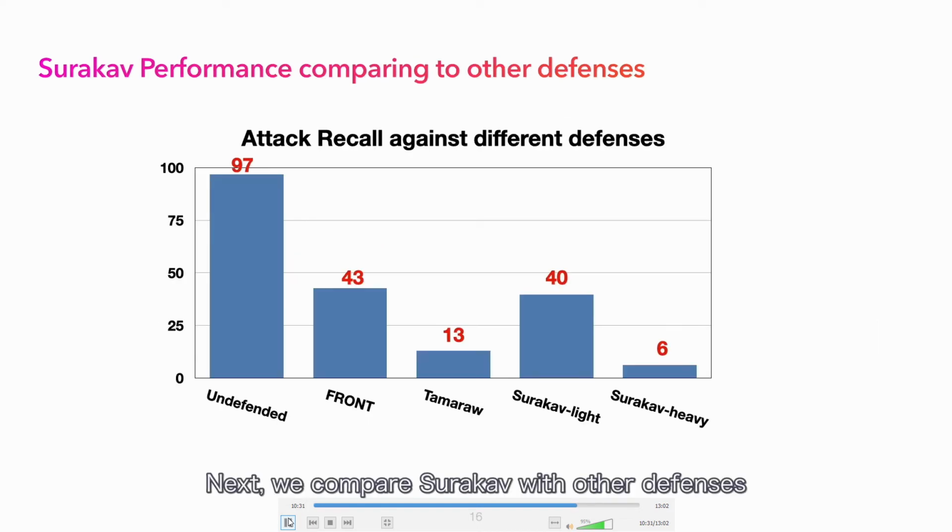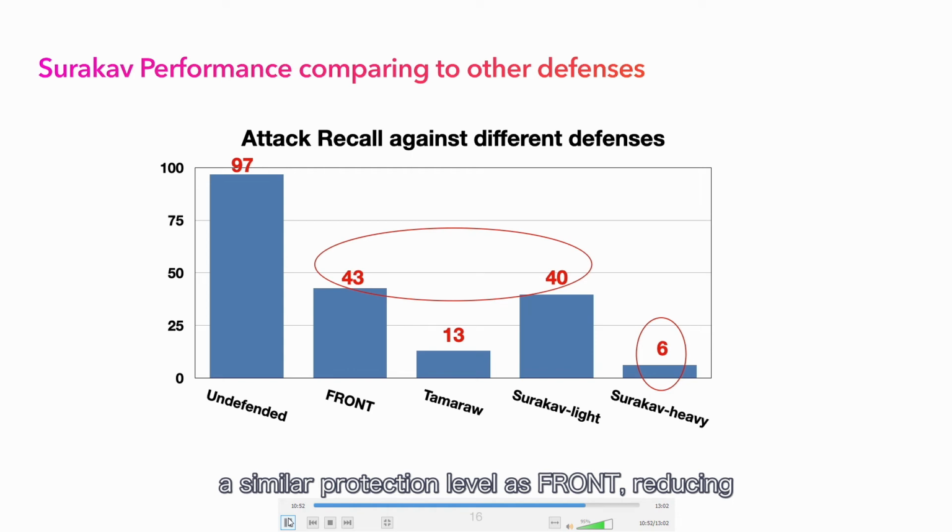Next, we compare Surakav with other defenses against the strongest attack TikTok. As we can see, Surakav Heavy has the best performance among all the defenses. It reduces the true positive rate of the attacker from 97% to only 6%. Surakav Light, on the other hand, achieves a similar protection level as Front, reducing the true positive rate of the attacker by nearly 60%.